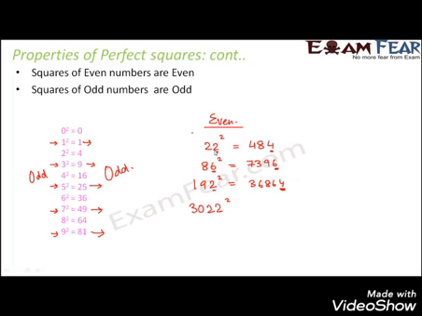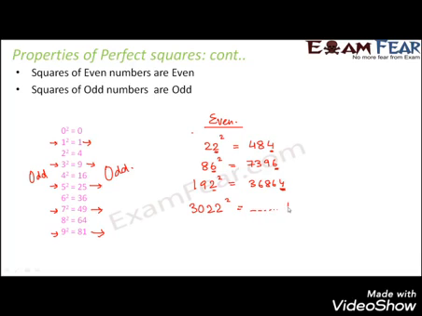Also, another very simple logic: since you have 2 at the units place, the units place would be 2 square, that is 4. Here the units place is 6, so the units place would be 6 because 6 square is 36. Units place again 2, so this would be 4. With that logic also this holds true, that whenever you square an even number, the result is also an even number.